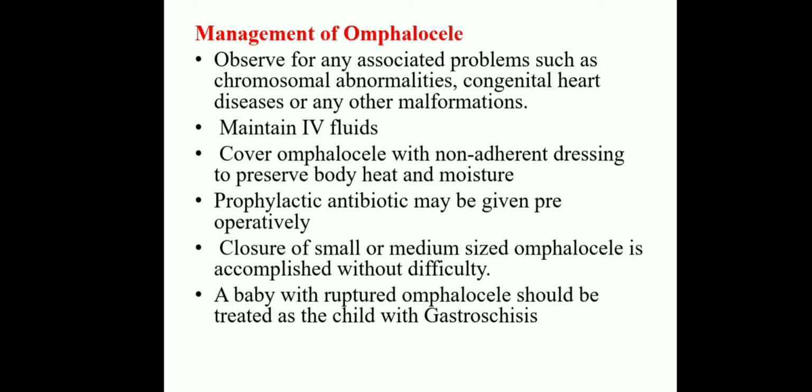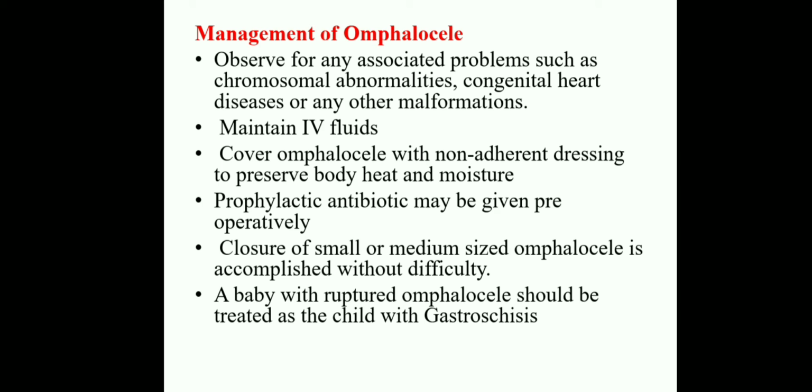And prophylactic antibiotics may be given preoperatively, because this omphalocele needs surgical intervention, so before the surgery prophylactic antibiotics should be given. And closure of a small or medium size omphalocele is accomplished without difficulty.